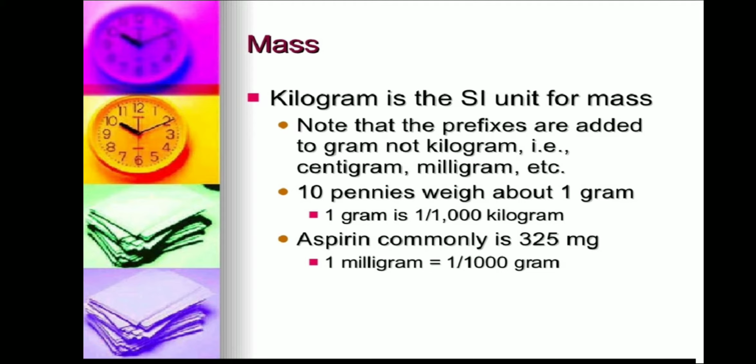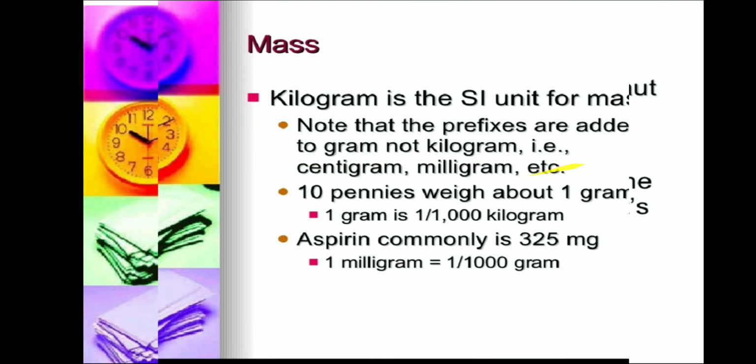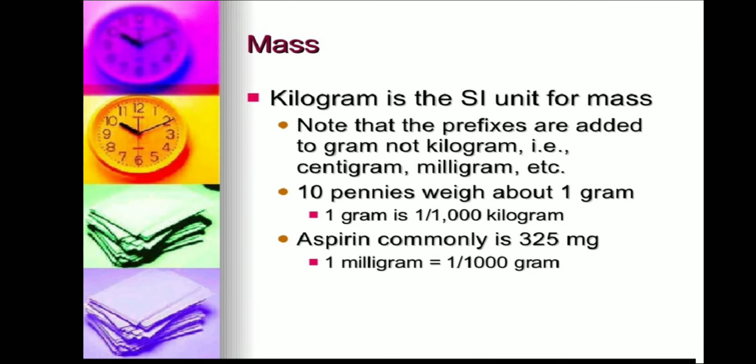Kilogram is the SI unit for mass. Note that the prefixes are added to gram, not to kilogram. Example, centigram, milligram, microgram, decigram, etc. 10 pennies weigh about 1 gram. 1 gram is 1 divided by 1000 kilogram. Aspirin commonly weighs 325 milligram. Then 1 milligram is equal to 1 divided by 1000 gram.